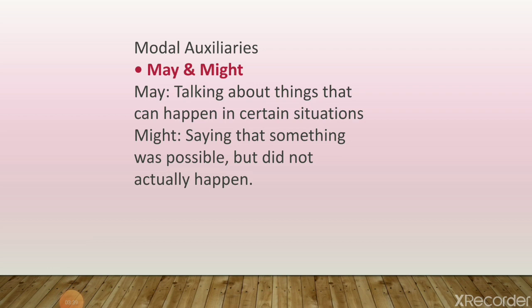Now just see the next ones, may and might. May we use when we talk about things that can happen in certain situations, and might says that something was possible but did not actually happen. In other words, may shows doubt and might increases the doubt. For example, it may rain tomorrow, a doubtful situation because we are predicting about the future. It may rain tomorrow, doubt is there.